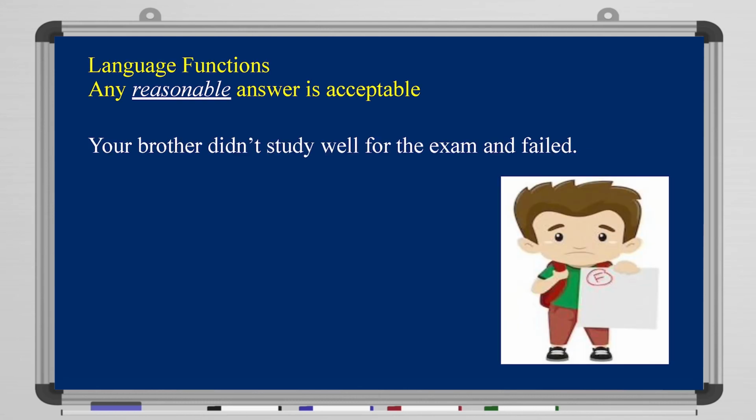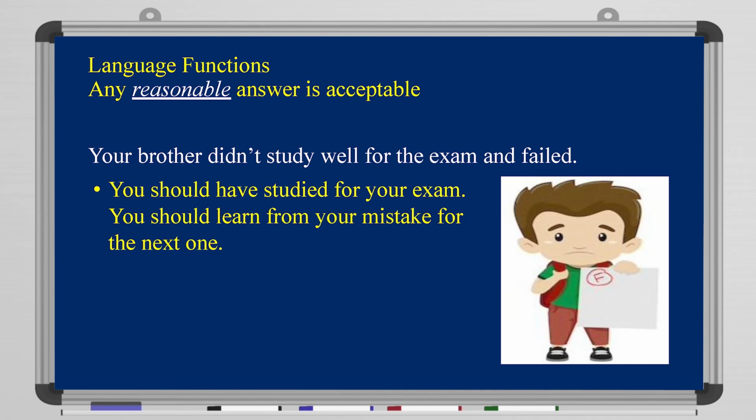So let's take a look at this example here. Your brother didn't study well for the exam and failed. Look at the answers here. You should have studied for your exam, and or you should have learned from your mistakes for the next one. This is the full grammatical sentence. As you can see here, we have 2 answers. Maybe you can write only one according to your way of responding to your brother.